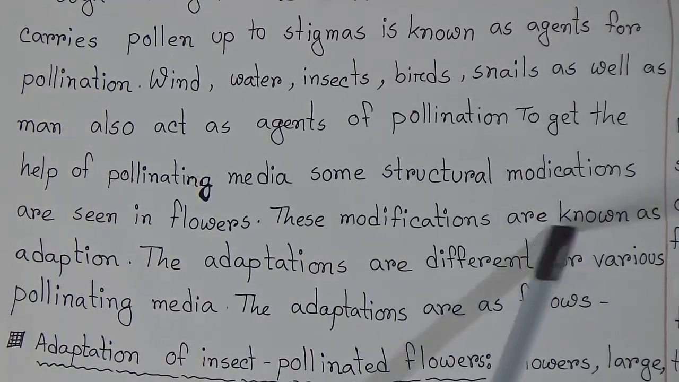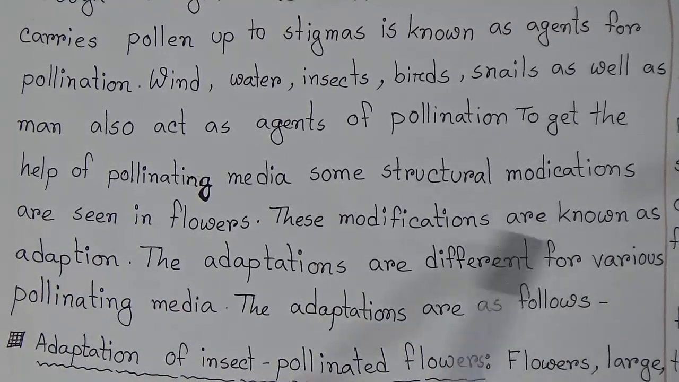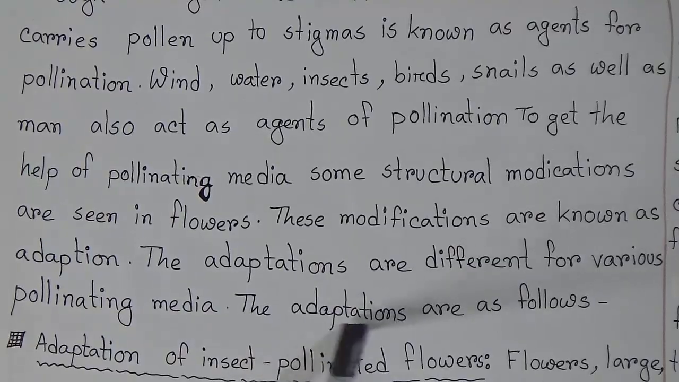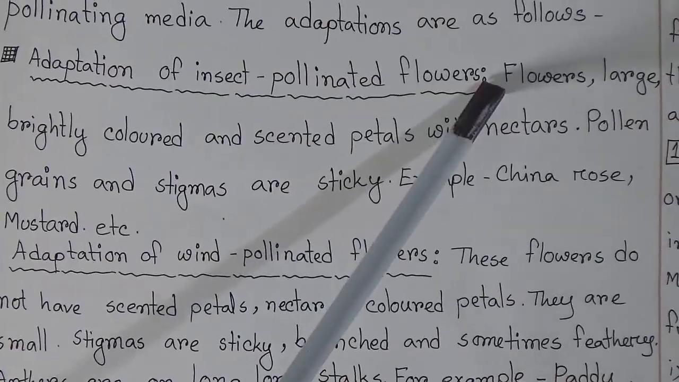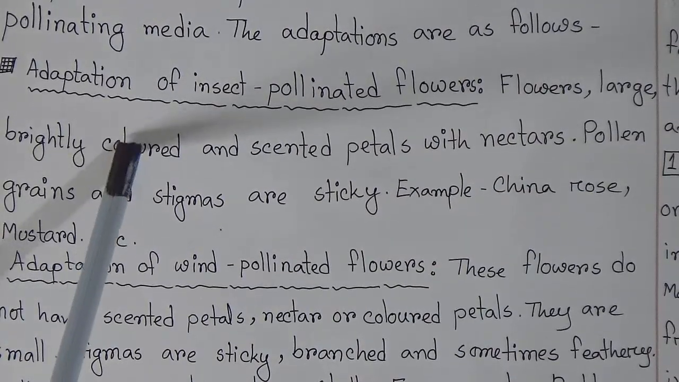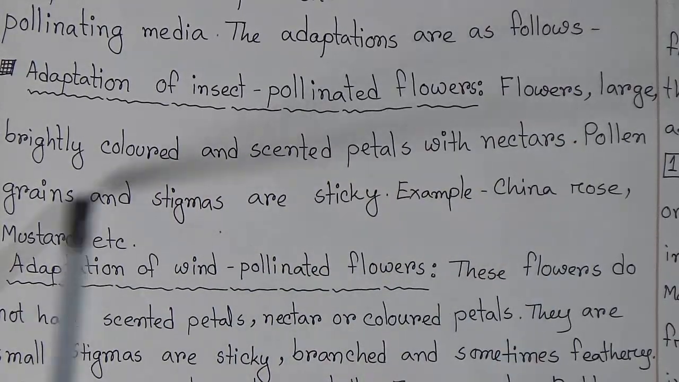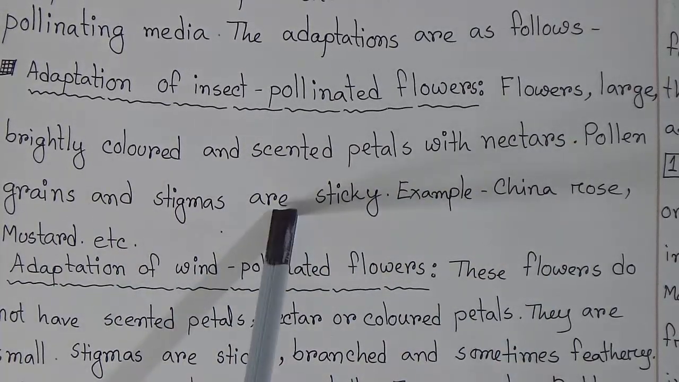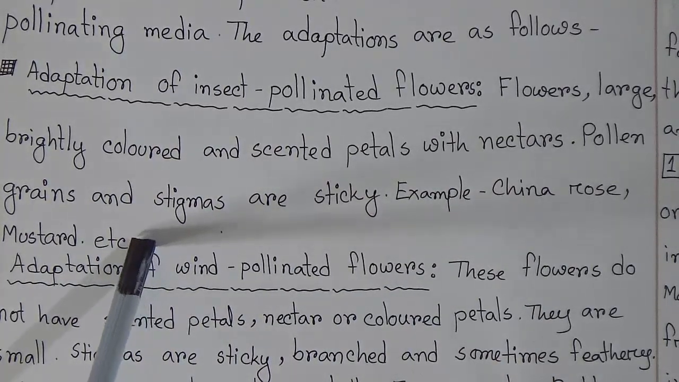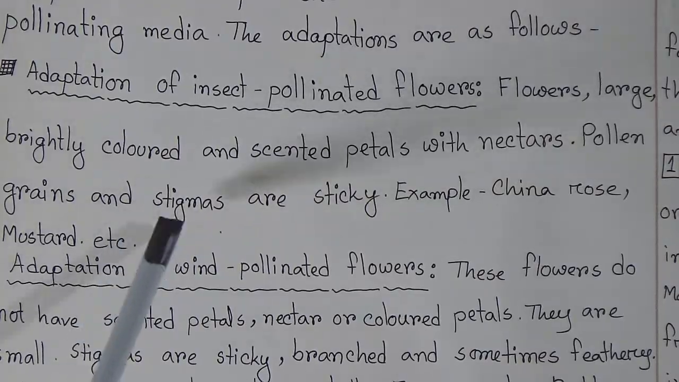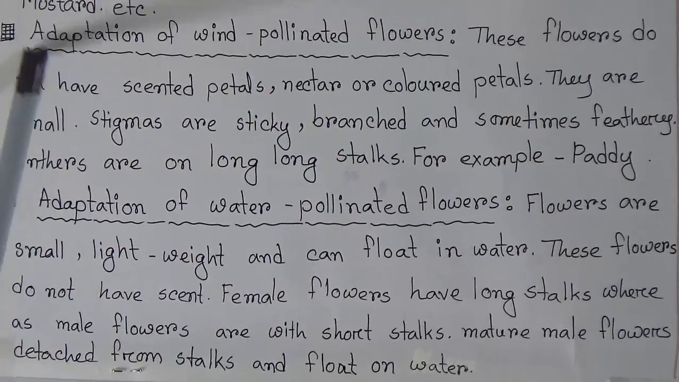These modifications are known as adaptations. The adaptations are different for various pollinating media. The adaptations are as follows. Adaptation for insect pollinated flowers: flowers are large, brightly colored and have scented petals with nectar. Pollen grains and stigmas are sticky. Examples: China rose, mustard, etc. And we see bees and butterflies help to pollinate mustard and China rose.